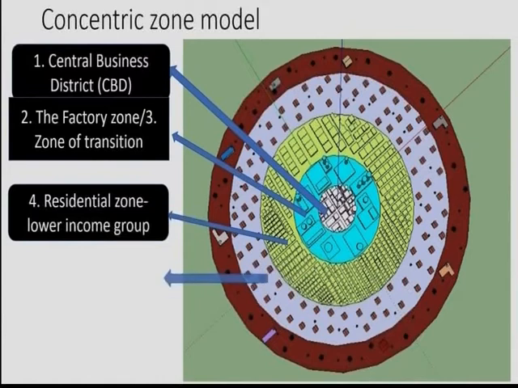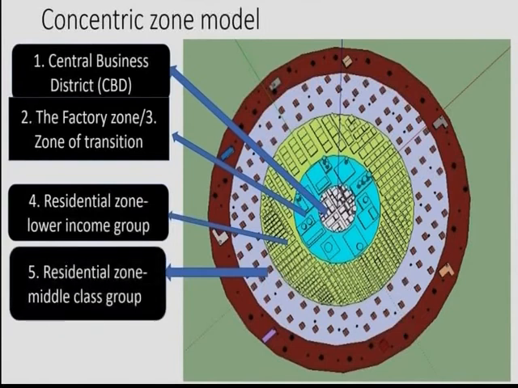Then the next zone is the residential zone for middle class group, meaning middle income group. People who have a little bit better income compared to the lower income group will settle here. You see the housing condition, it's better because the houses are isolated, there is space between the houses, and sanitation can be better compared to the residential zone of the lower group. These are the residential zones of middle income groups, who cannot afford to travel from the commuter zone, the outermost part of the city, and they settle here.